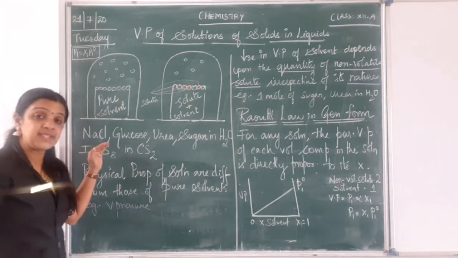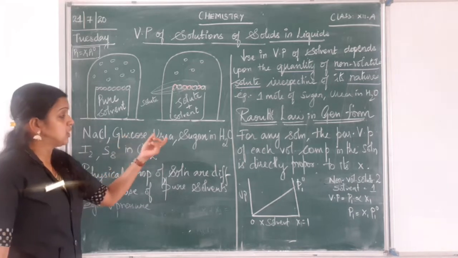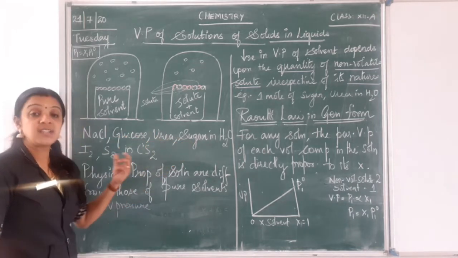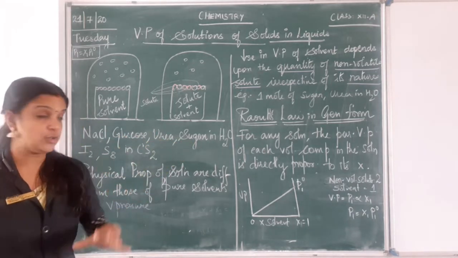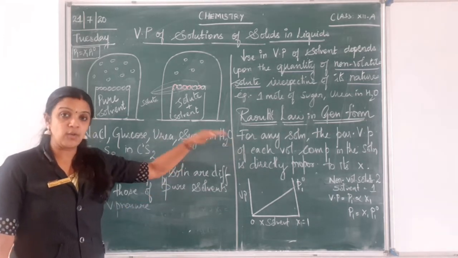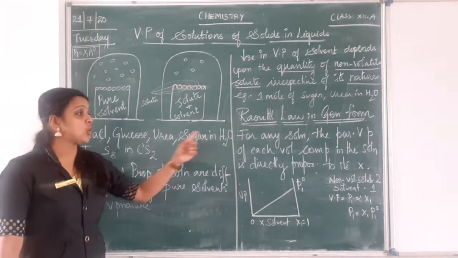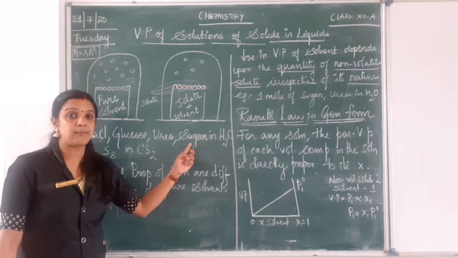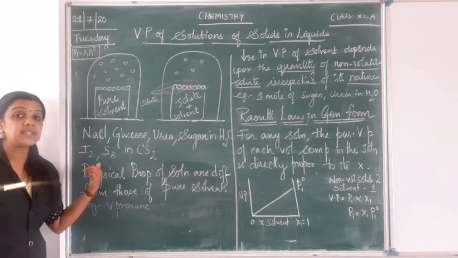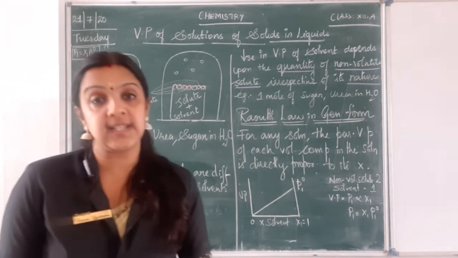Now I have given some examples here: sodium chloride, glucose, urea, sugar. These are all non-volatile solutes present in water, which is a volatile solvent. Since these are soluble in water, I have given this example. You have some more examples like iodine and sulfur, which can be dissolved in carbon disulfide.